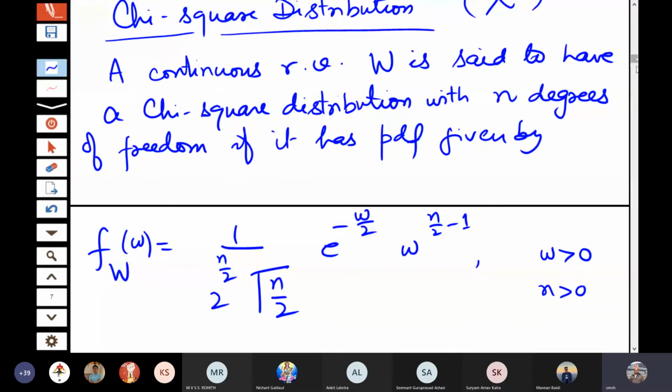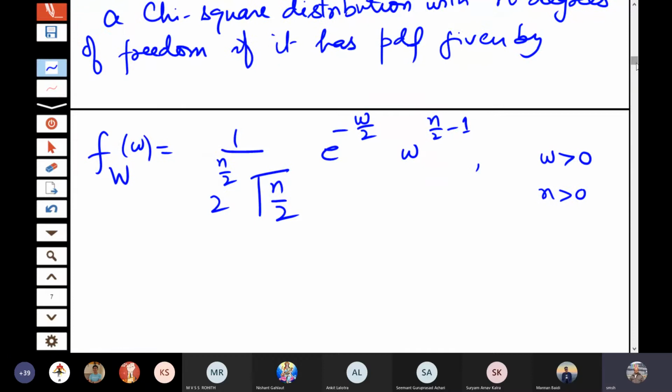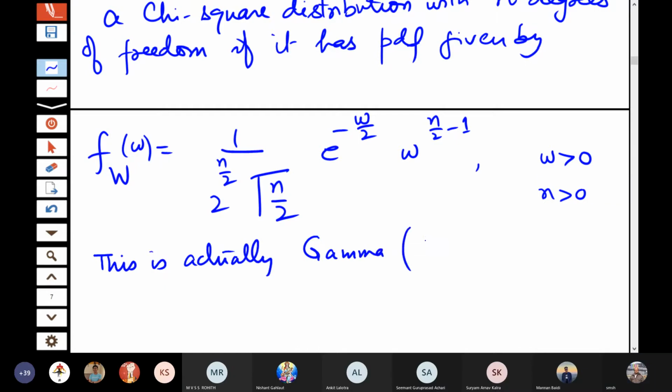In gamma, if I put r is equal to n by 2 and lambda is equal to 1 by 2, this is actually gamma with r is n by 2 and lambda is half. Okay. So I am calling it a sampling distribution and a new name is given.